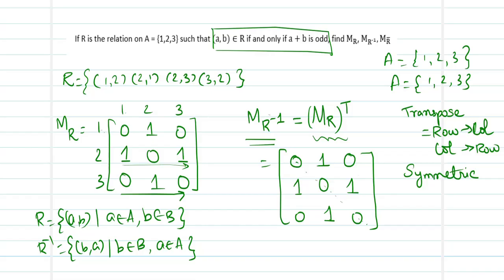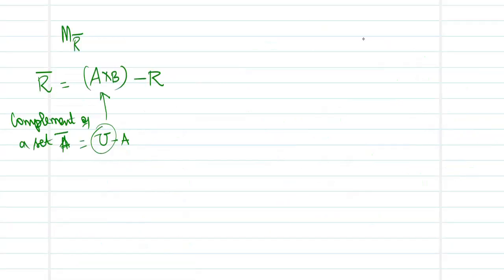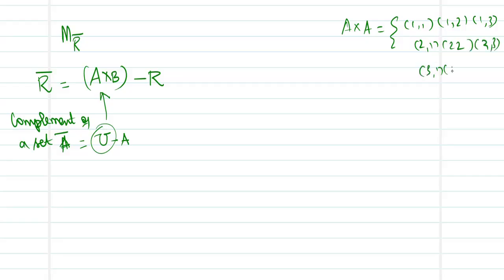What was my A over here? A was {1, 2, 3}. So if A is {1, 2, 3}, what will be my A cross A? It is (1,1), (1,2), (1,3), (2,1), (2,2), (2,3), (3,1), (3,2), (3,3).